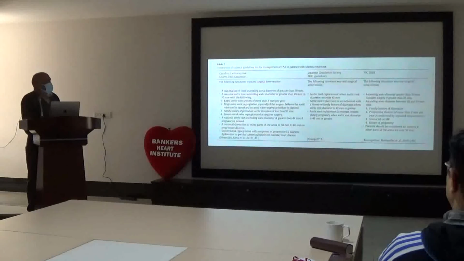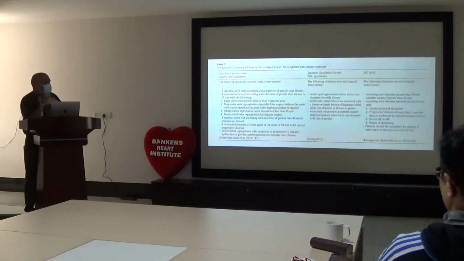Comparison of the national guidelines for management of aortic aneurysm in patients with Marfan syndrome. Basically all are very interconnected, but we will follow this Canadian guideline. Maximum aortic root or ascending aorta diameter greater than 50 mm. Maximum aortic root or ascending aortic diameter greater than 45 to 50 mm with the following: rapid aortic growth of more than 5 mm per year.